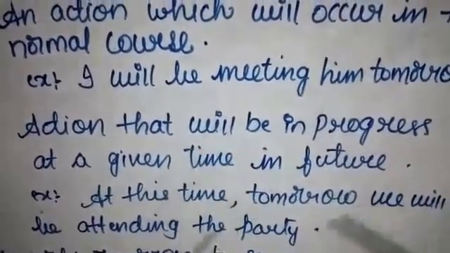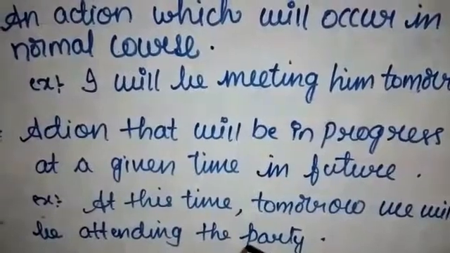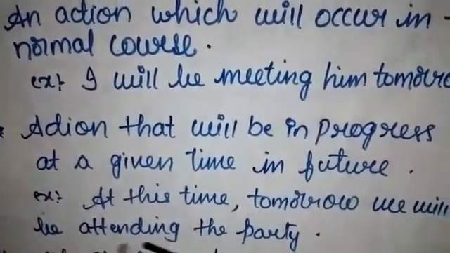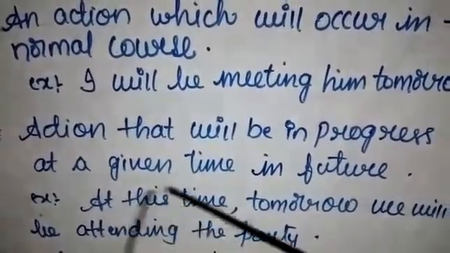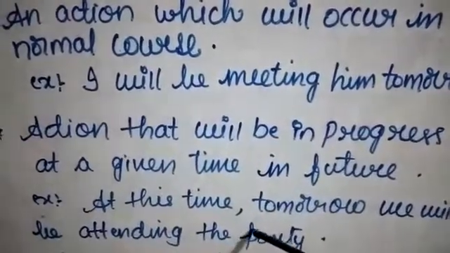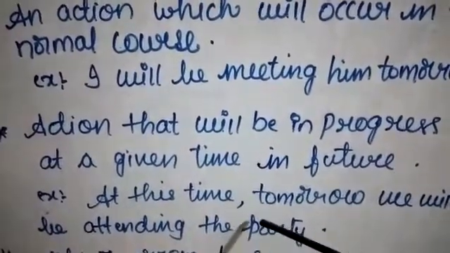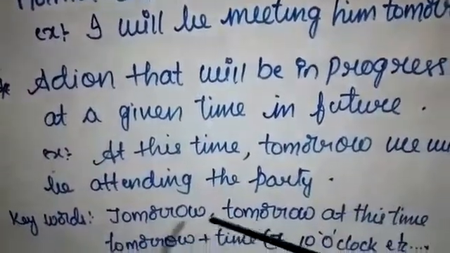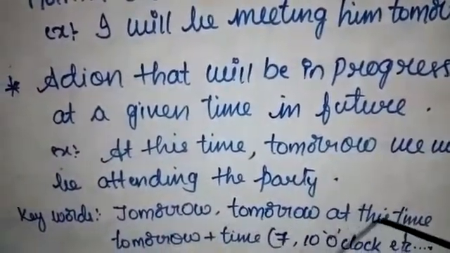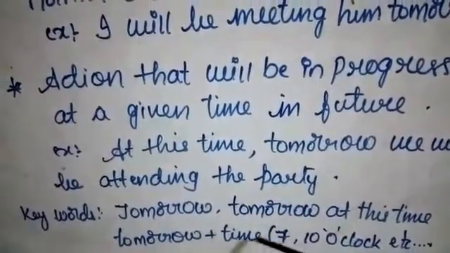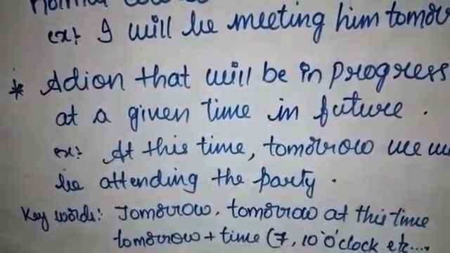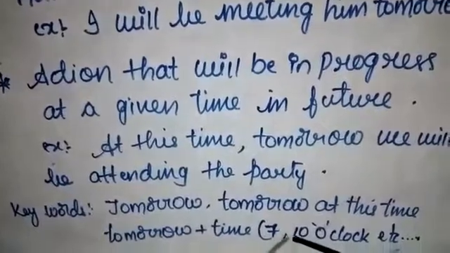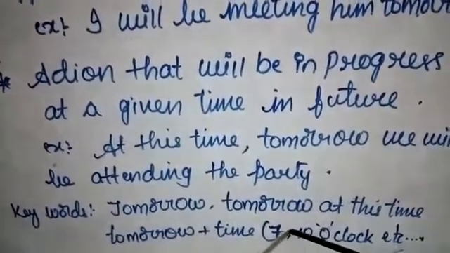At this time tomorrow, we will be attending the party. The action will be in progress at this time tomorrow. This will be in future continuous tense. Here I have given you some keywords to identify this tense. The keywords are tomorrow, tomorrow at this time, tomorrow plus time, tomorrow 7 o'clock, tomorrow 10 o'clock, like that. These are the keywords to identify future continuous tense.